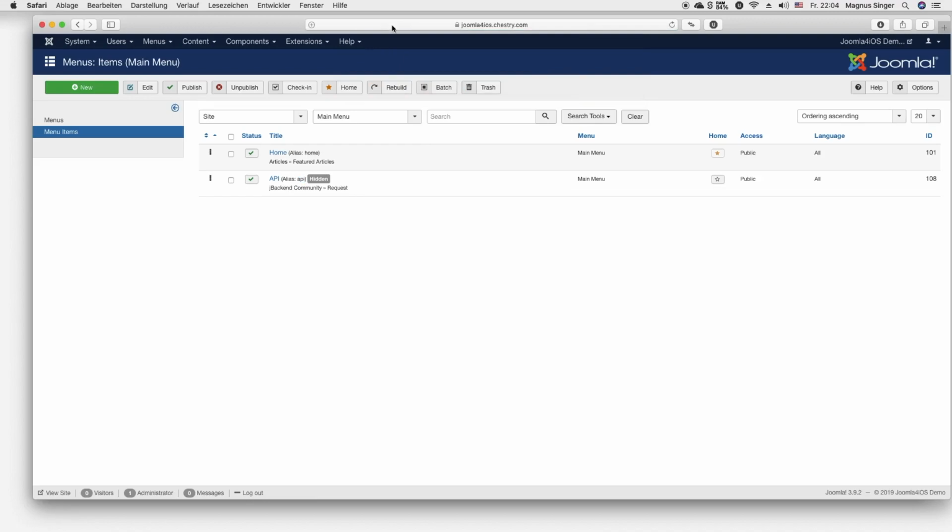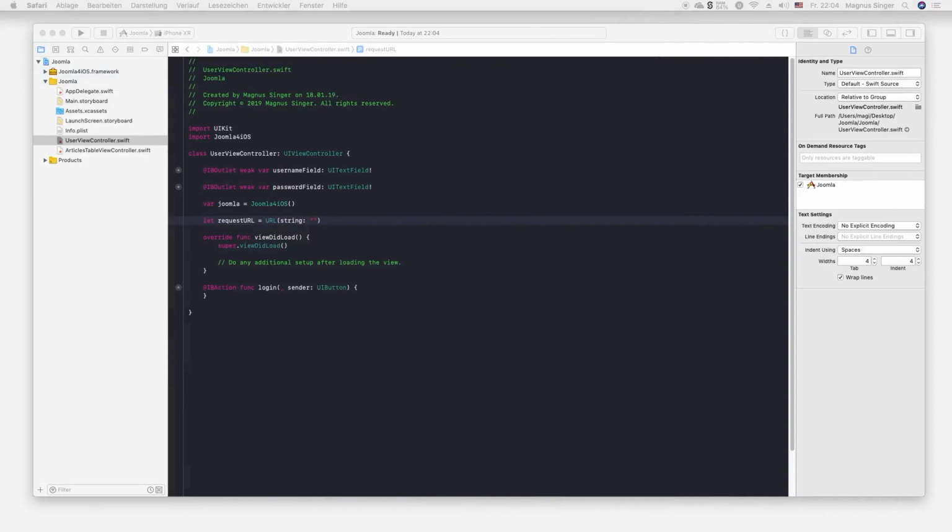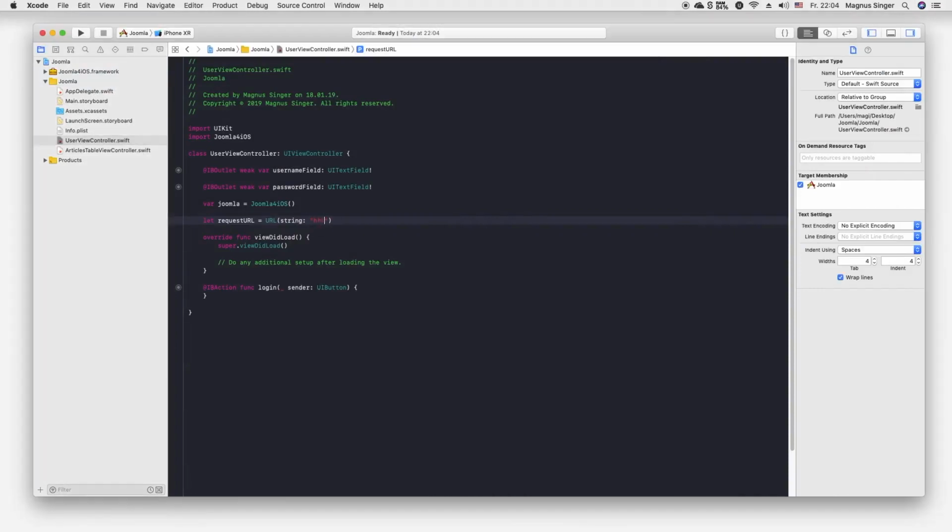So we will need this, and of course we know our main URL. So I will have to enter here https joomla4ios.chess3.com/index.php/API.